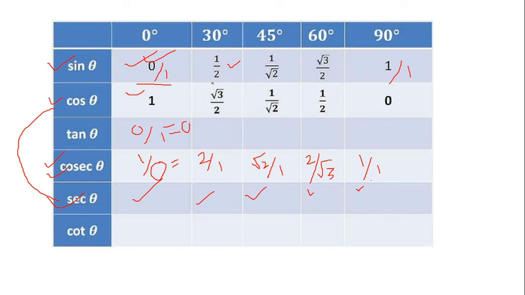So 0 divided by 1 is 0. Now what is tan 30 degree? Sin 30 degree divided by cos 30 degree. So this divided by this, these two cancel out, so the answer will be 1 by root 3.